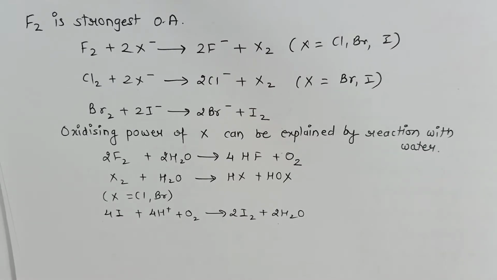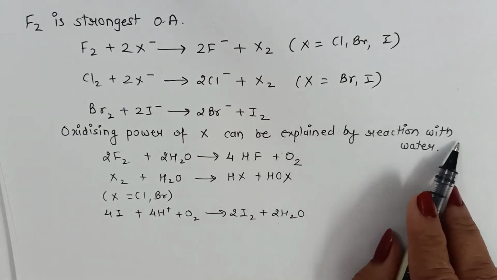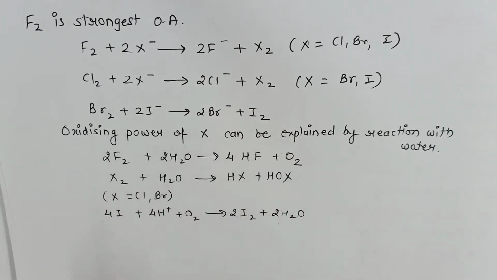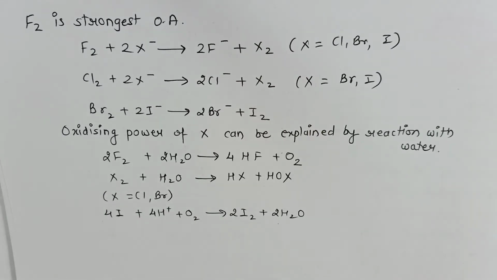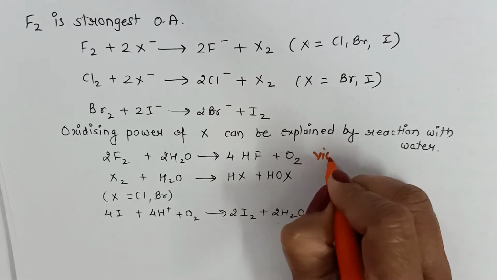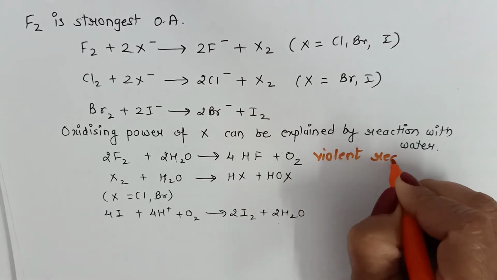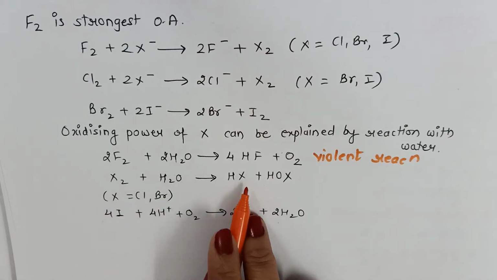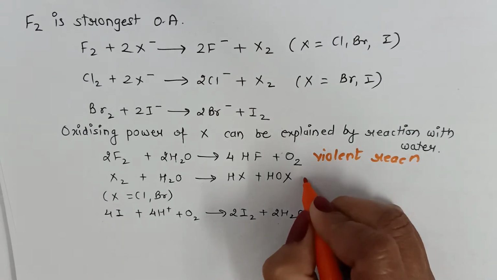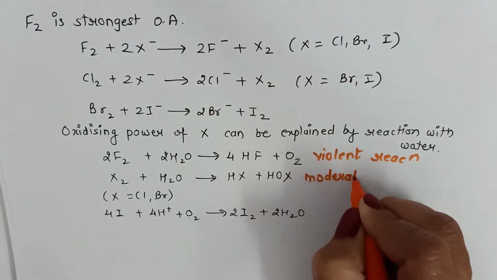To prove the relative strength of oxidizing nature of halogens, we can carry out the reaction of halogens with water. And this reaction of halogens with water can help us to explain the relative oxidizing power of halogens. For example, fluorine can oxidize water to oxygen, and this is a very violent reaction. Other halogens like chlorine and bromine can oxidize water to the corresponding hydrohalic or hypohalous acid. This is a correspondingly moderate reaction.